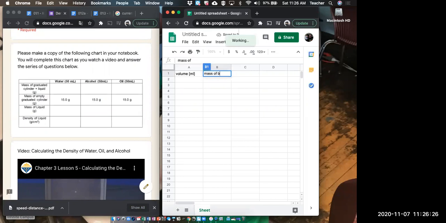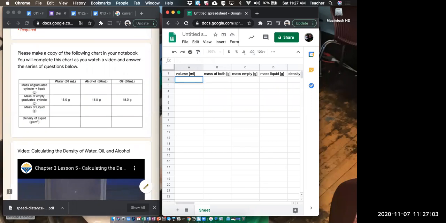Mass of both in grams. Mass of empty cylinder, grams. Mass of the liquid in grams, and then density of liquid in grams per centimeter cubed.